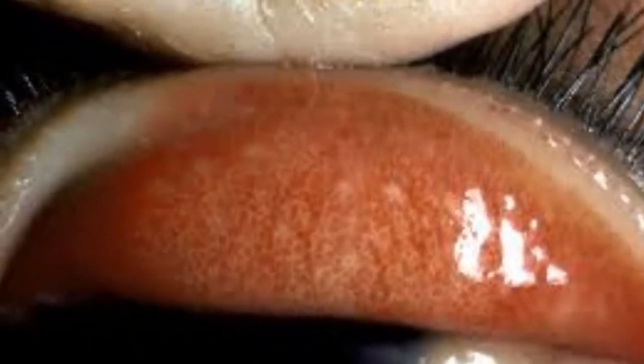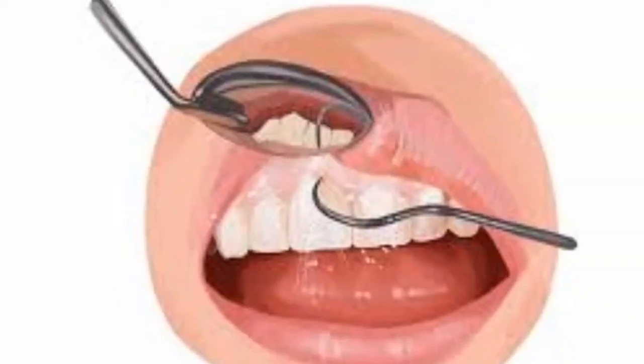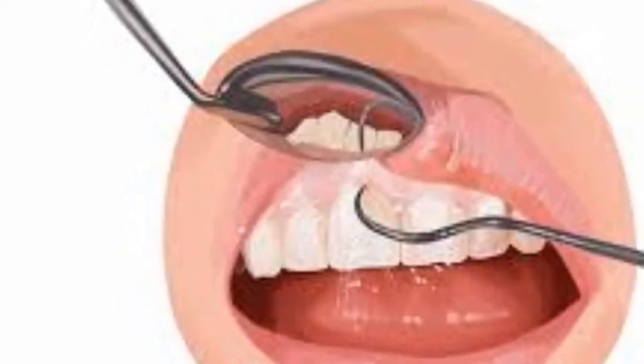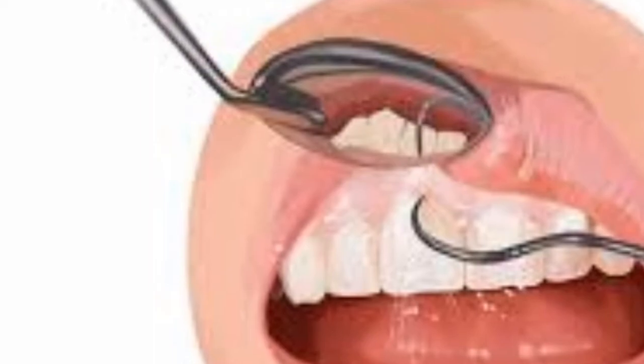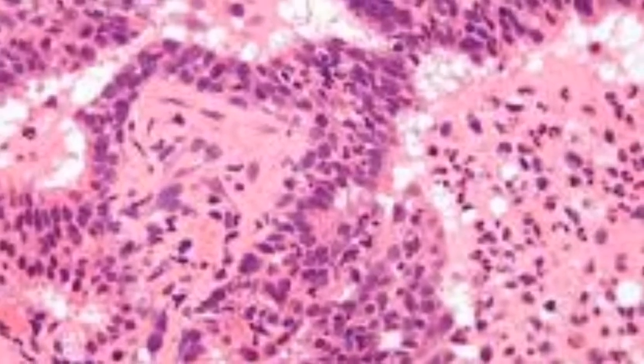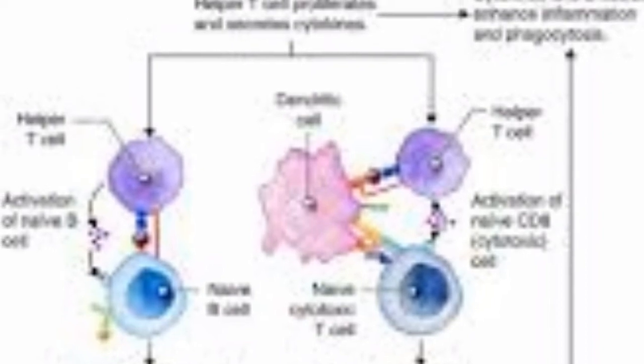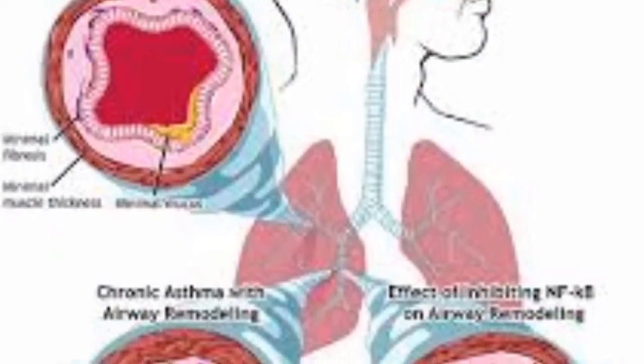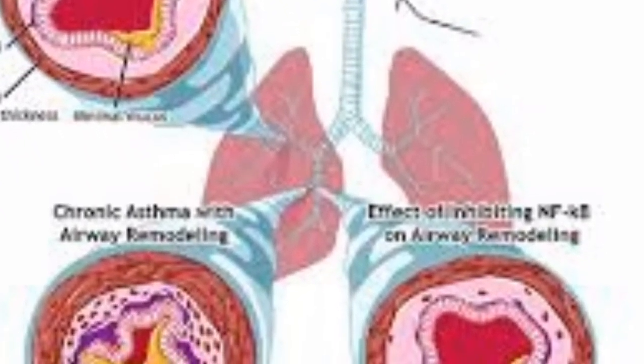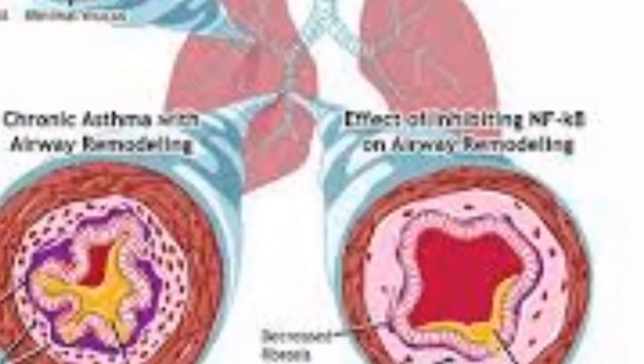Types of inflammation. There are two types of inflammation. Number 1, acute inflammation. Number 2, chronic inflammation. Acute inflammation is the immediate and early response of the body to injury. Chronic inflammation is the prolonged response of the body tissue to the injurious agents that are persistent.